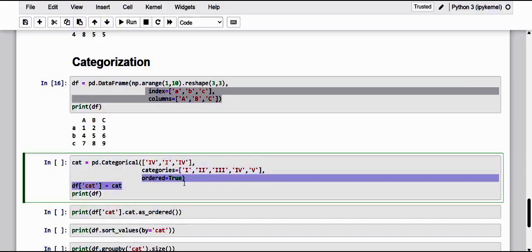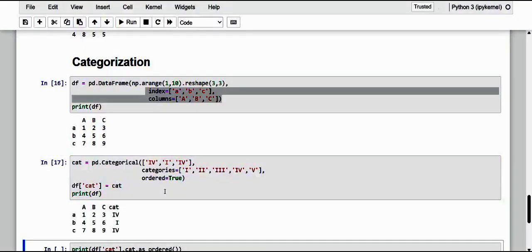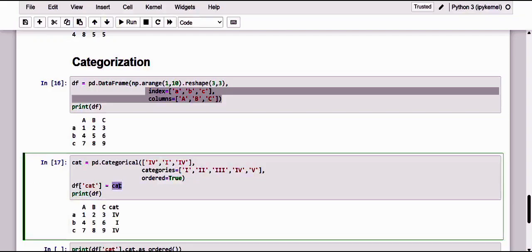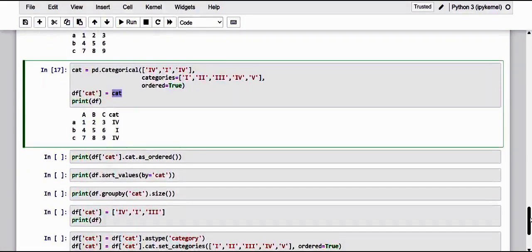Okay, so now let me just create the newly created categorical object. So kindly have a note of it. The newly created categorical object is then assigned to a column with a non-existent label to create a new one. So that is what is specified here, that is cat as the exact label. And yeah, as you are able to see, this is how it happened. And to check if the column belongs to a category and what its order is, we first specify the cat attribute.